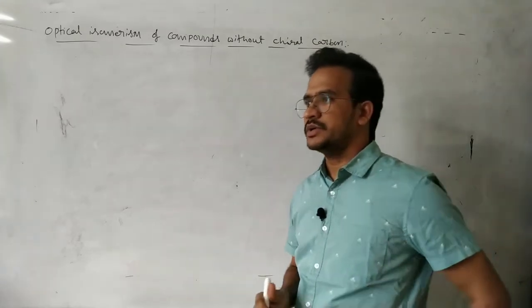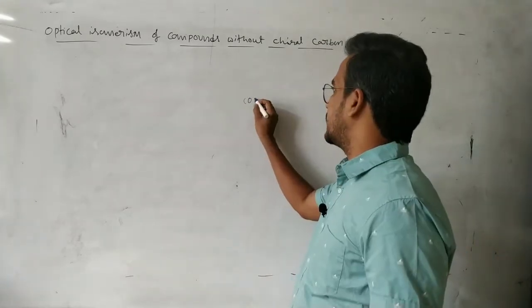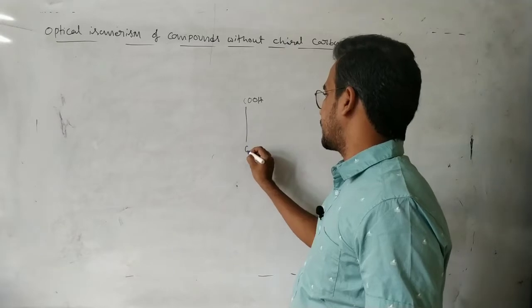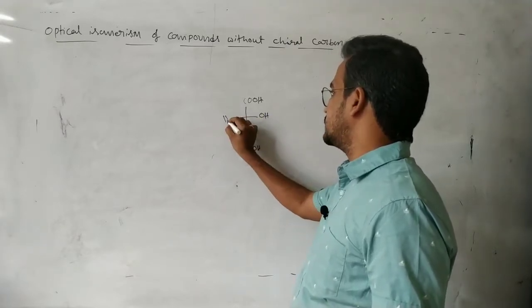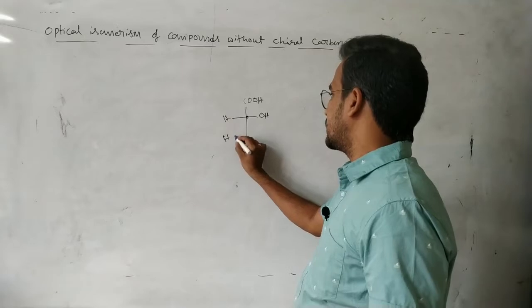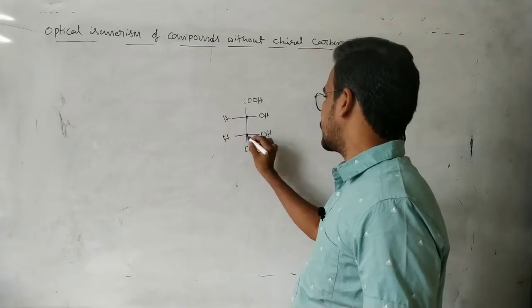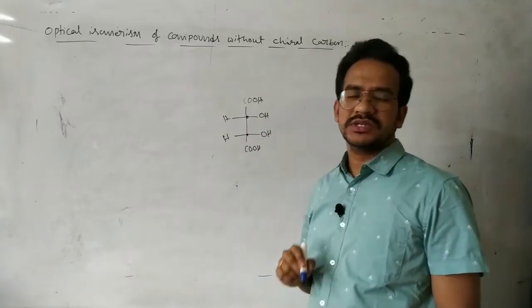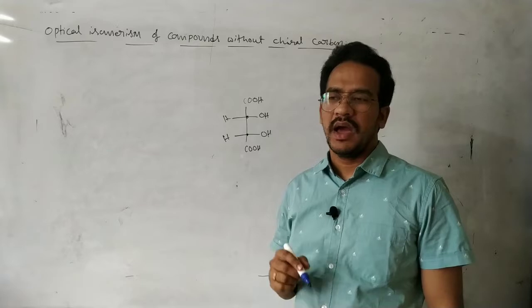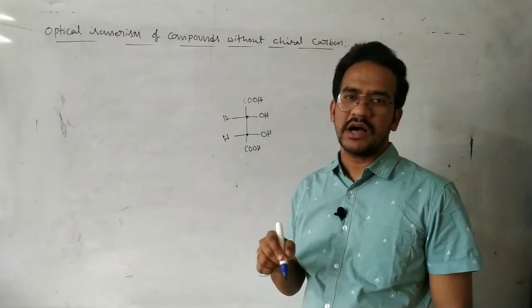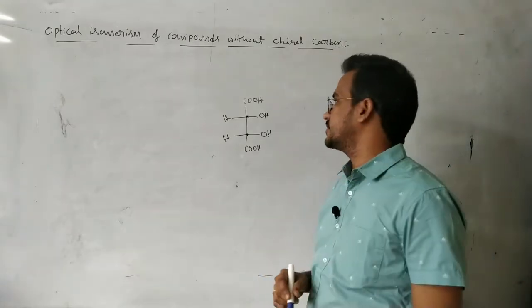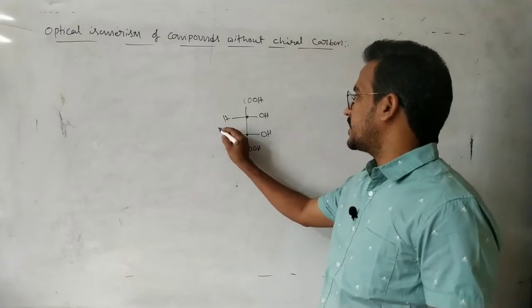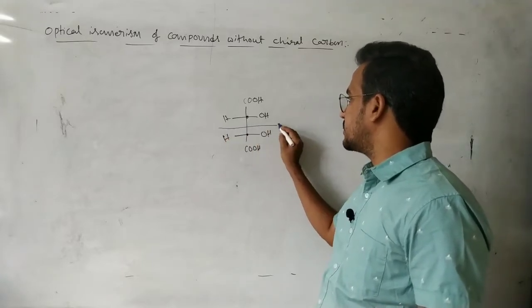You know that there is tartaric acid. In this tartaric acid, this is one chiral carbon and this is another chiral carbon. So this tartaric acid even has two chiral carbons, yet it is an optically inactive compound, because of the planar symmetry.